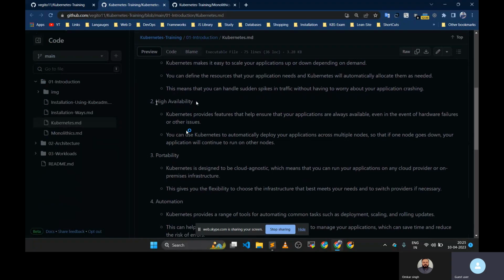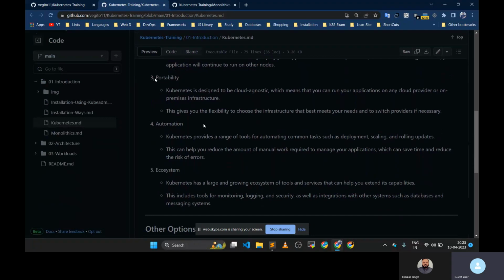But if there is no Kubernetes, the issue is, suppose you are managing with EC2 instances and, for some reason, these two instances went down. It is difficult to spin up an instance. We have to check it again, we have to add some auto scaling group or something like that, and it will take some time to spin up the new machines. But in the case of a pod, it will spin up within seconds or minutes.